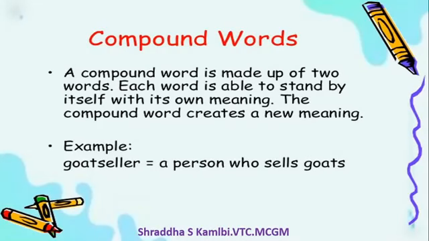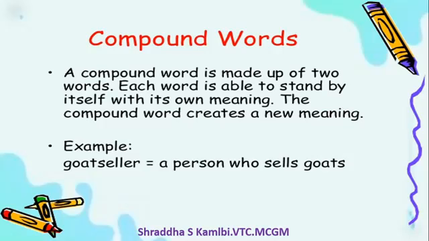A compound word is a word which is made up of two words actually. Each word has its own individual meaning, but when these two words come together, a third meaning comes up. Okay, now there is one example on this screen for you. See, goat seller. So who's a goat seller? The goat seller is a person who sells goats. Alright, so this is a very simple example of a compound word. Let us look at some more examples.